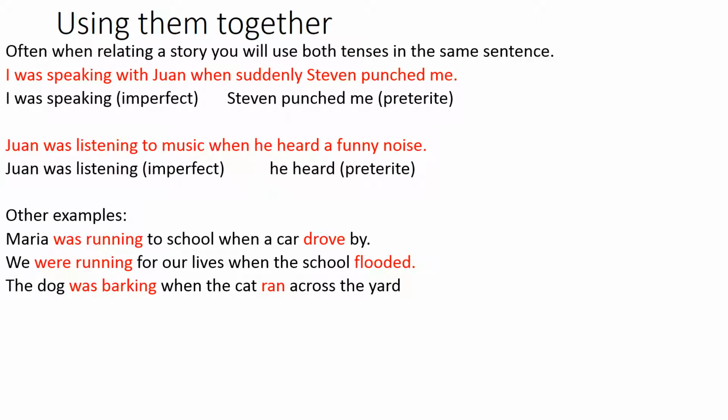The dog was barking when the cat ran across the yard. The dog was barking, imperfect. The cat ran is preterite.